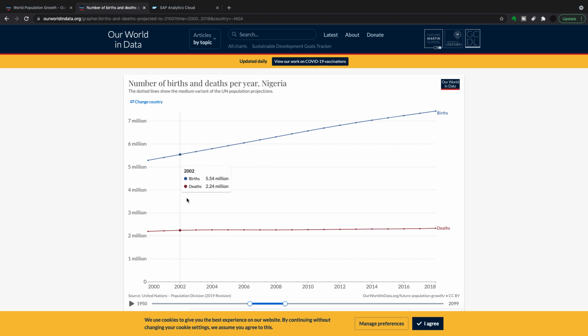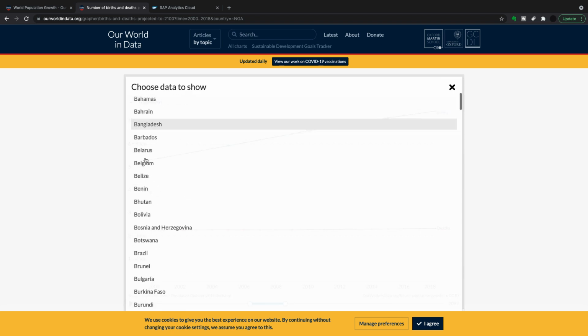So what I've done here is I've taken data out of Our World in Data. The data I'm taking is the birth and death population for 3 countries from 2000 to 2015, and then I've taken a separate 2 points for 2016 and 2017 for our actuals. So Nigeria, as you can see, follows a pretty understandable trend, and the trend seems to be continuing after our data. Then we can go to Japan.